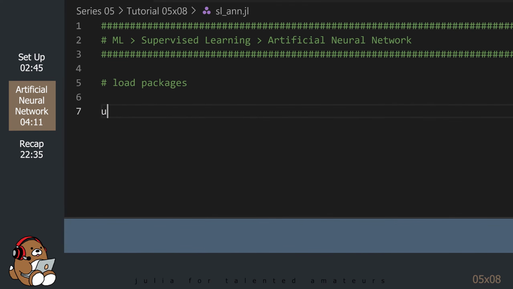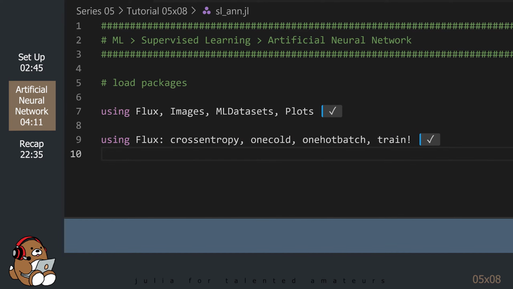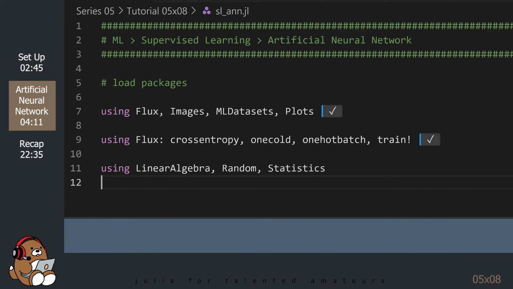Let's start by loading some packages. One of the quirks of the Flux package is that you also need to load some of the specific functions that you want to use in your session. And finally, we need to use some of Julia's standard libraries.